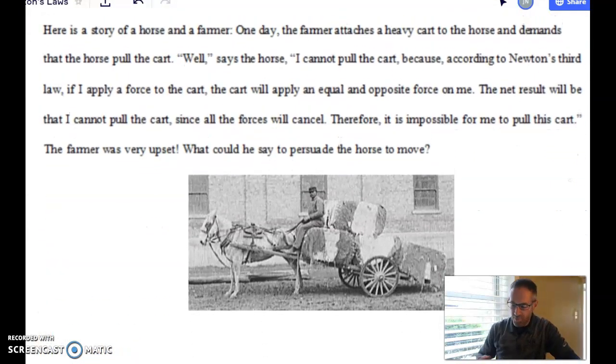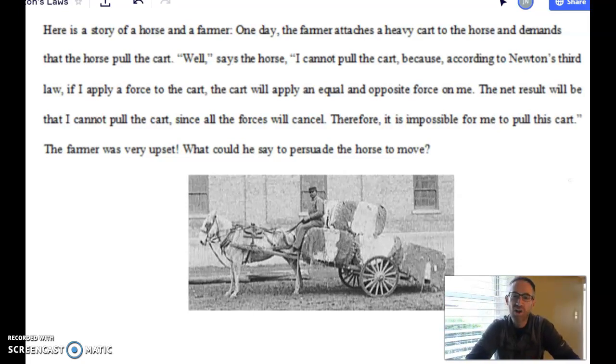Here's a classic problem. This will show up in every physics book. And it talks about a horse and a wagon. And in this version of it, the horse is asked to pull a wagon, and the horse says, I can't pull the wagon, because if I pull on the wagon, it's going to pull back on me with an equal force. And so how could I possibly pull the wagon?